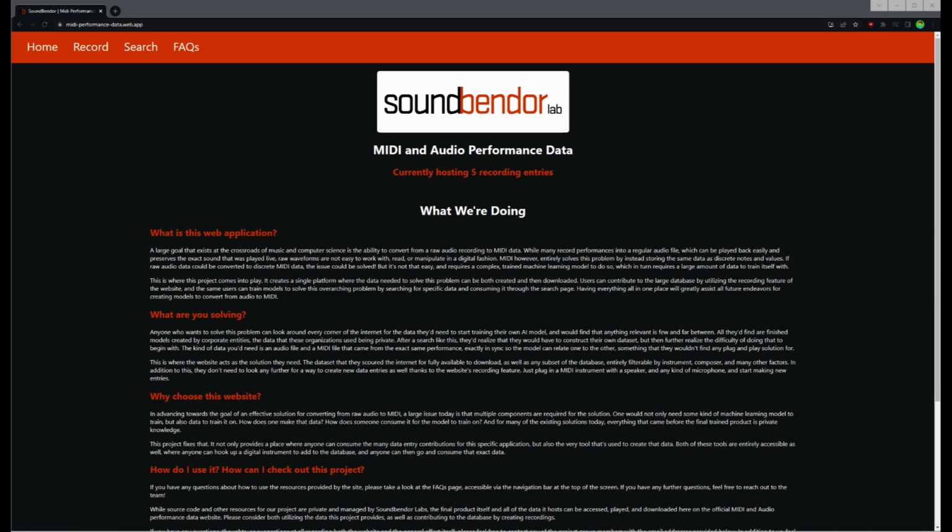In order to be accurate, they'd need to see a lot of examples of music that's stored in both a raw bit stream and in MIDI synchronously, so we can make relations between the two within the model. And that is where our Capstone project, the Midi Performance data website, comes into play to solve this problem. Over the past 9 months, we've set out to develop a website where users can both contribute to a database for training these machine learning models, as well as access this crowdsourced database to acquire the data necessary for this model training.